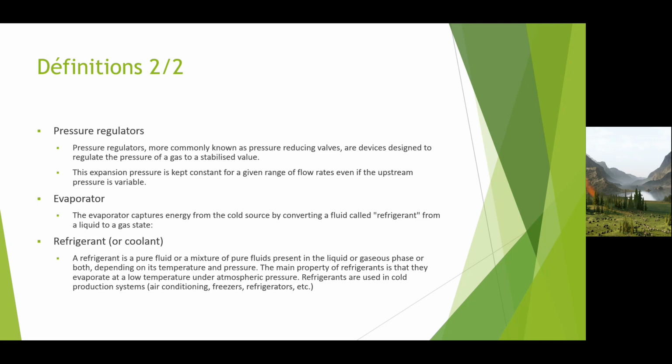Pressure regulators. Pressure regulators, more commonly known as pressure-reducing valves, are devices designed to regulate the pressure of a gas to a stabilized value. This expansion pressure is kept constant for a given range of flow rates, even if the upstream pressure is variable. Evaporator. The evaporator captures energy from the cold source by converting a fluid called refrigerant from a liquid to a gas state.